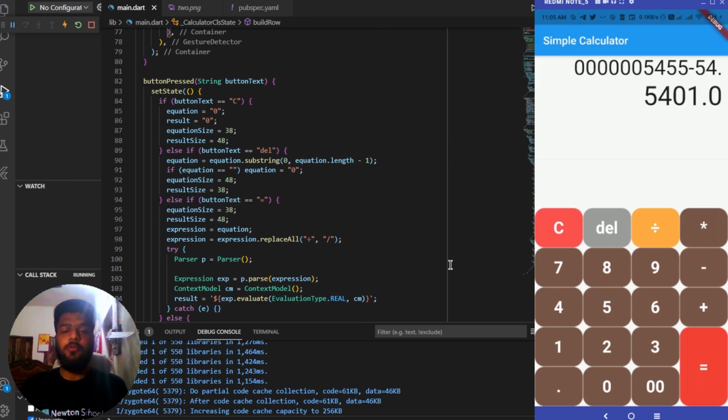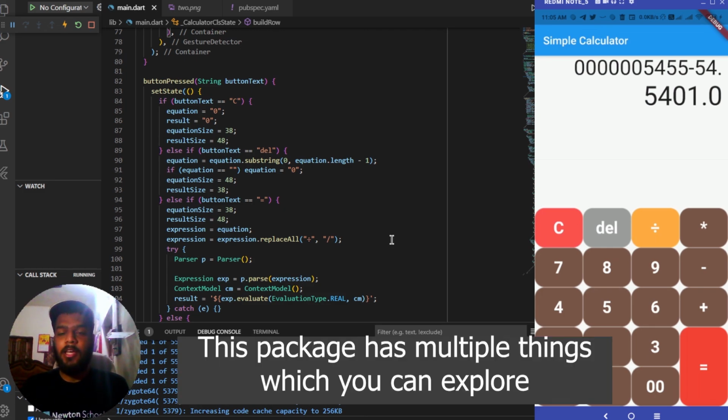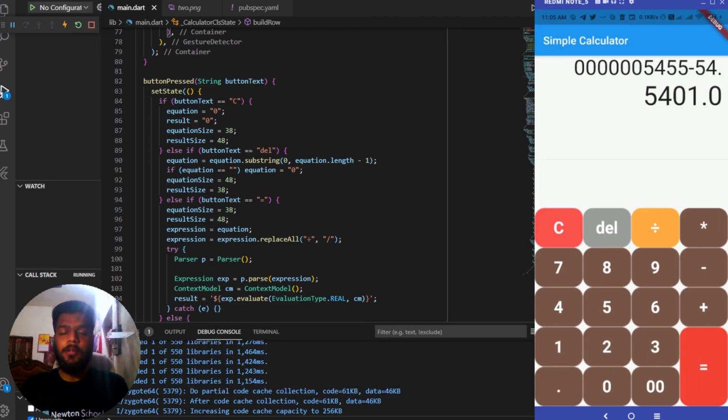One more thing which you can do is add scientific operations to this app, and you can improve the app according to yourself. There's a Flutter package which you can use. You can find that on the pub.dev site, or you can directly Google scientific expressions for Flutter, and then you'll get a package and you can work on improving this basic calculator app which we have created totally from scratch. So I have just told you about the basic operations, but you can improve this app by adding some more expressions to it, so that you can add the app to your resume as well if you are adding various different things inside the app.